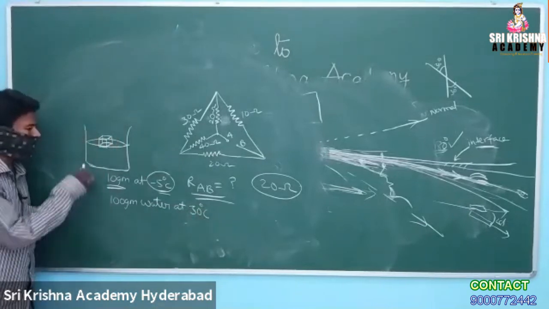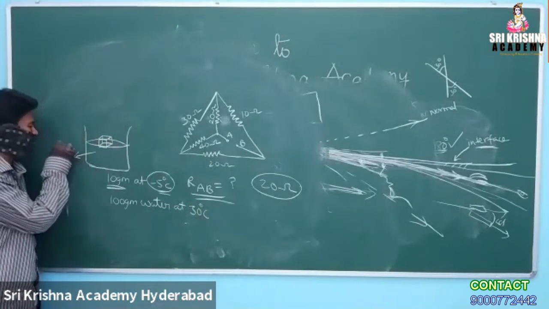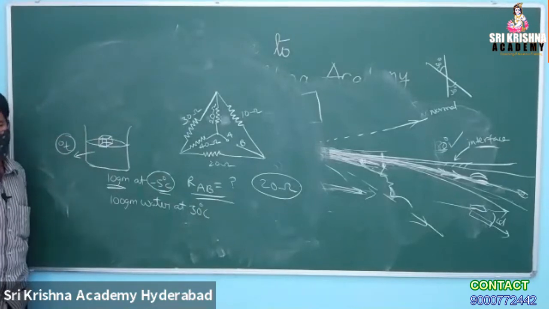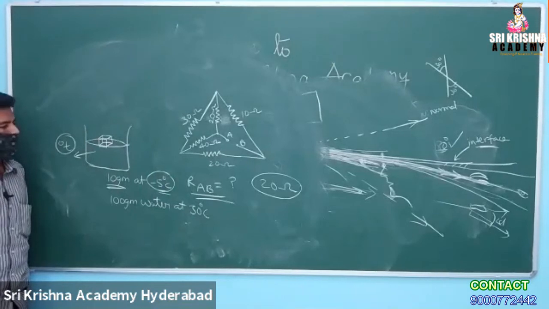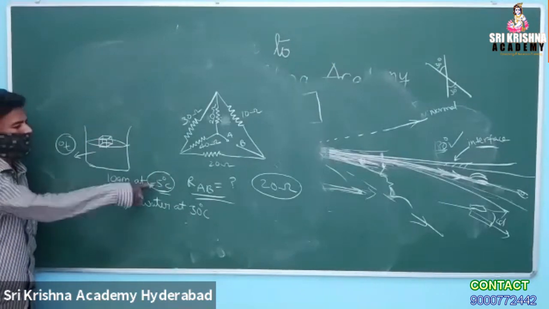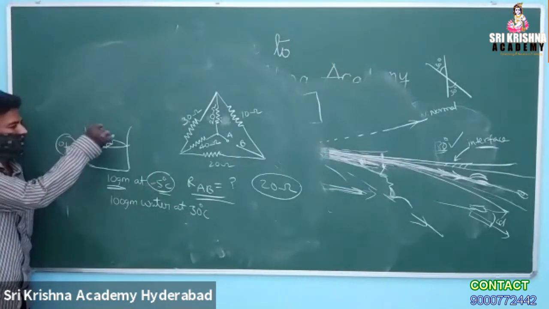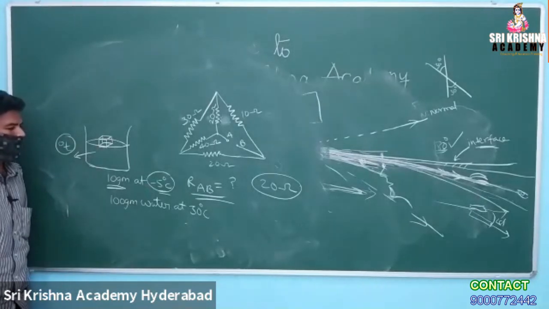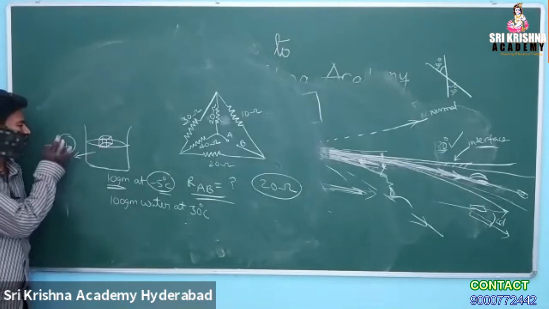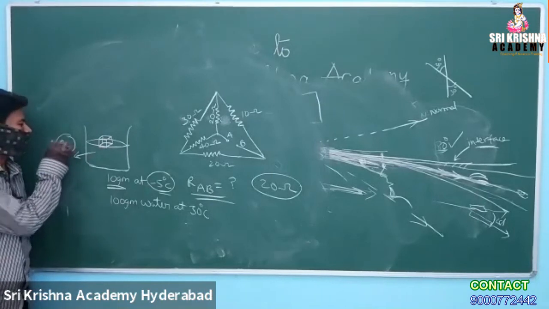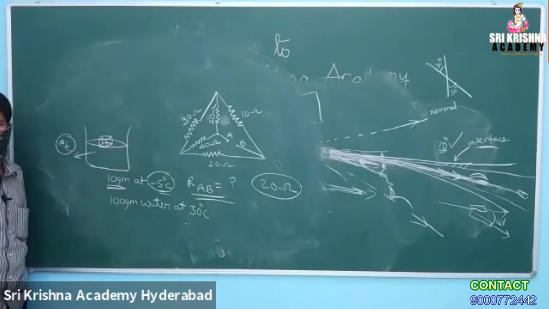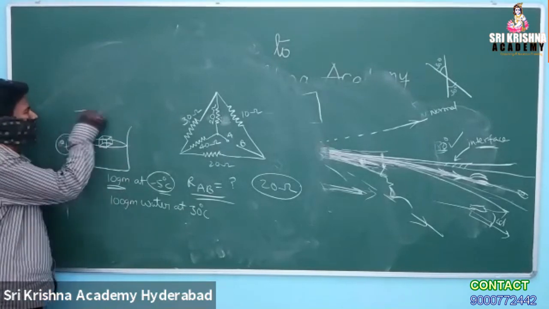What is the final temperature of the homogeneous mixture? 10 grams of ice cube at minus 5 degrees centigrade is dropped in 100 grams of water at 30 degrees centigrade. What is the final temperature of the homogeneous mixture? So before this, I am going to ask one more question.